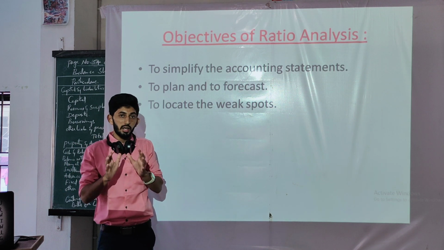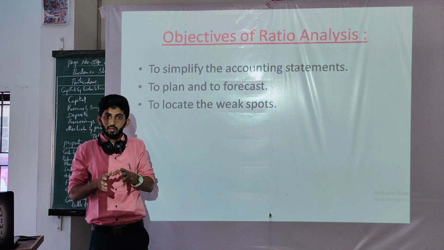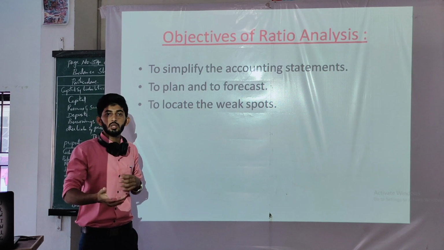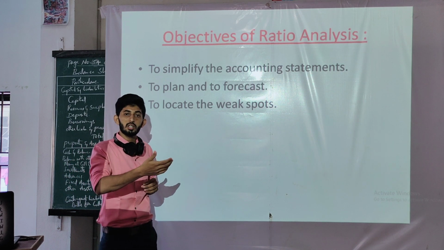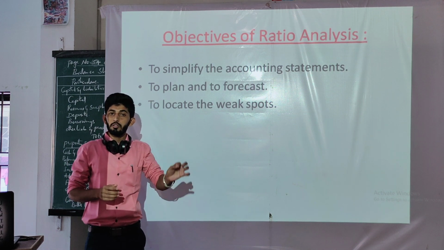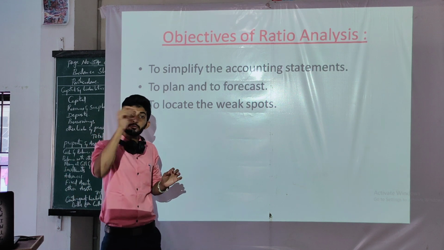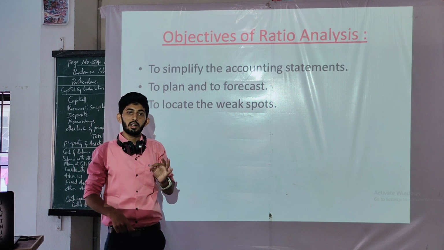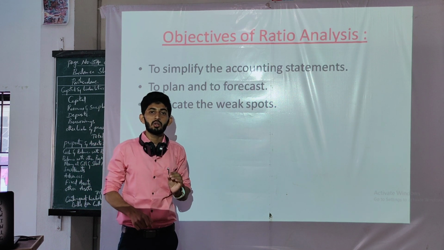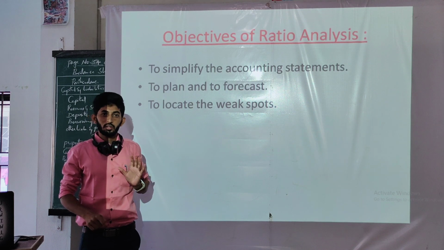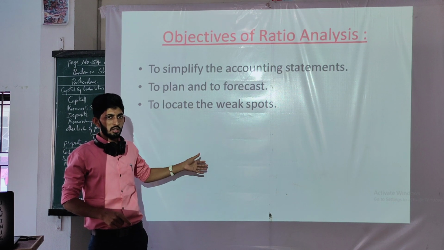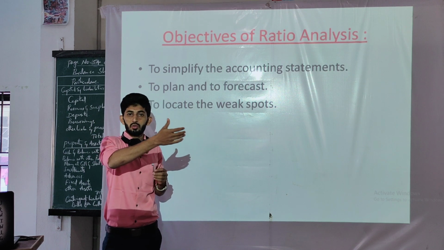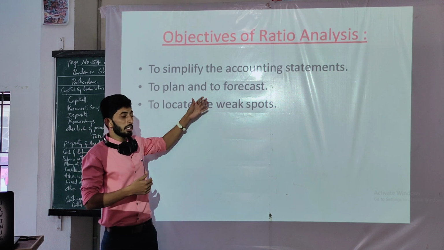Okay, you are very good at selling goods. You are selling goods on credit basis and the turnover is increasing every year, but you are not able to recover the funds. You are not able to collect the funds. So that could be the weak spot which can be found out with the help of ratio analysis. Specifically, the ratio is called the debtors turnover ratio. You can analyze the sales with the help of the stock turnover ratio, and you can analyze how much you are going to collect this year, and you can also predict for the future.